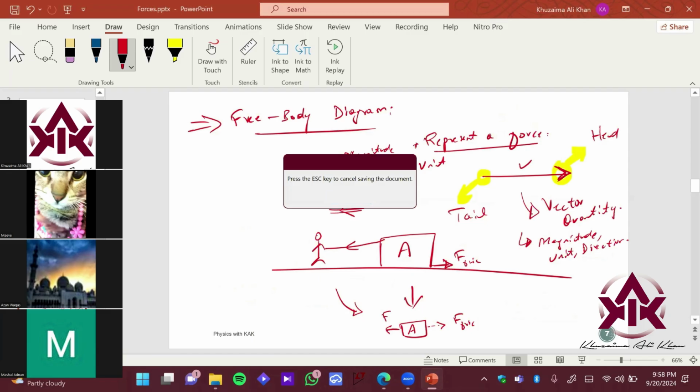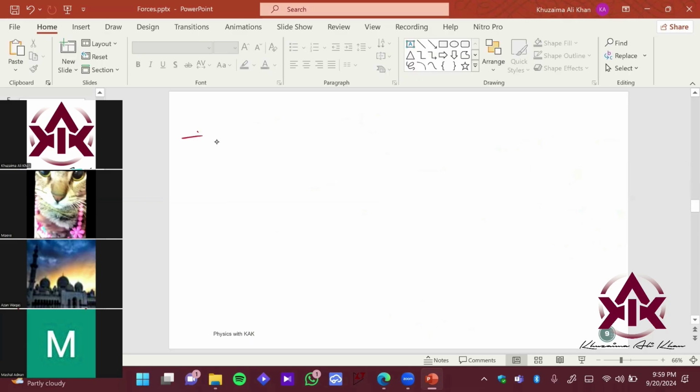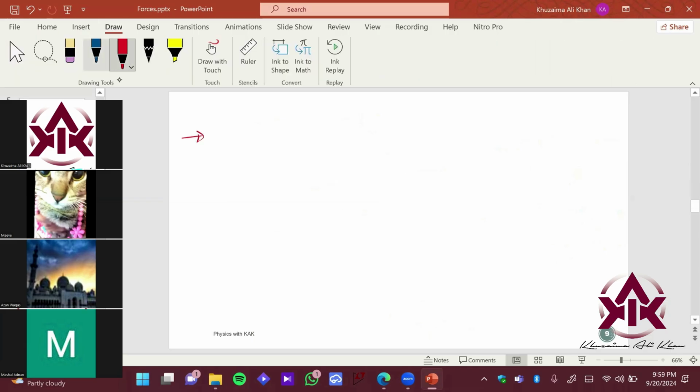We are going to start an interesting topic, that is called extension. Imagine this, before getting into the content of this particular slide. Imagine you have a support and you have a spring. It's empty right now. This is the original length of the spring, L.